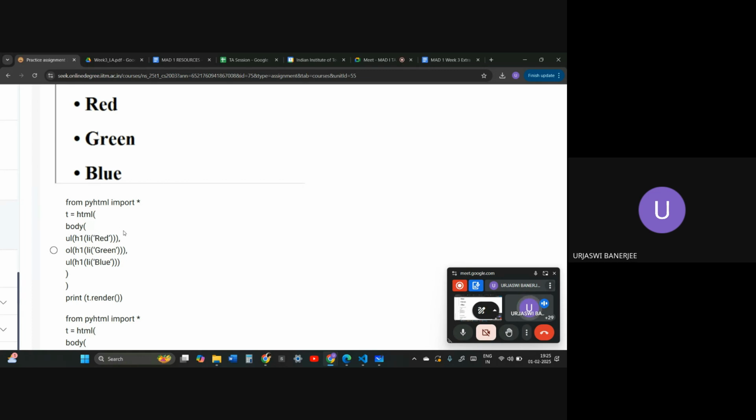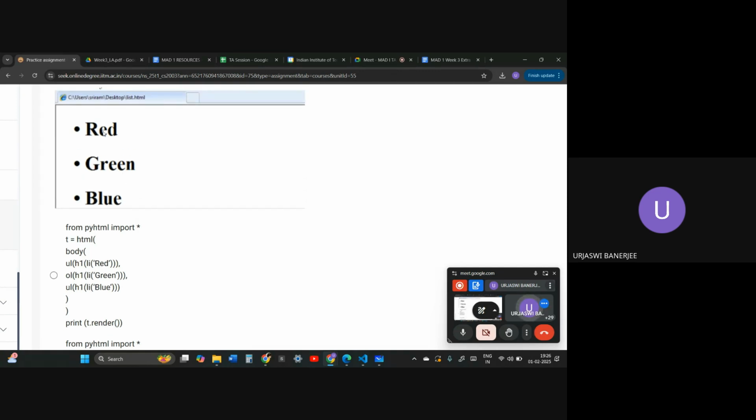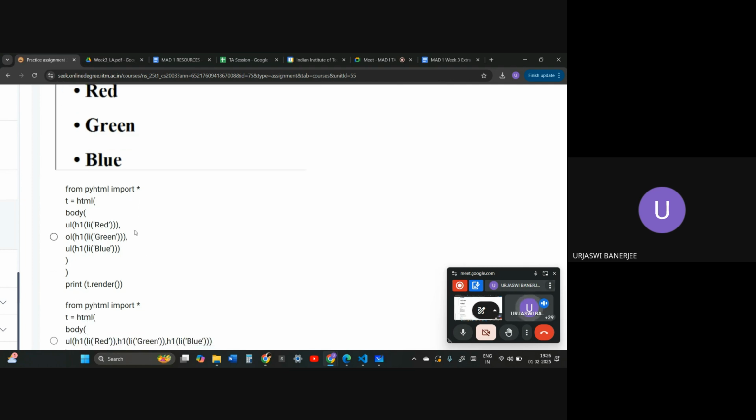In the first option, body, unordered list, Li, red, green, blue. I'm not going through the HTML tag. But if you see, they have used unordered list, then ordered list, then unordered list. So this is not correct. The styles are really consistent throughout the three of them, with all three having the same bullets and same styles. So the first option is actually not correct.